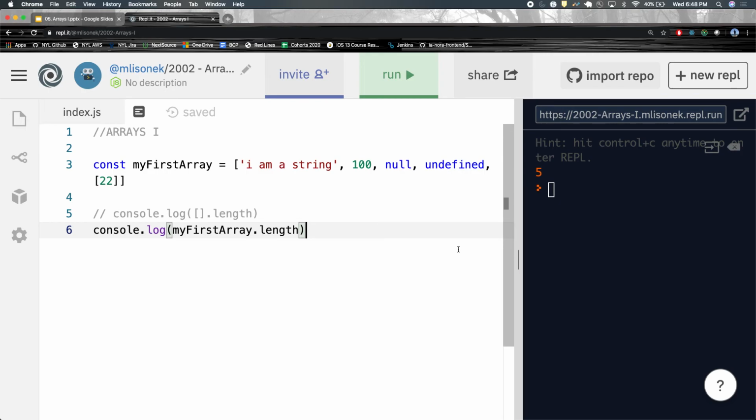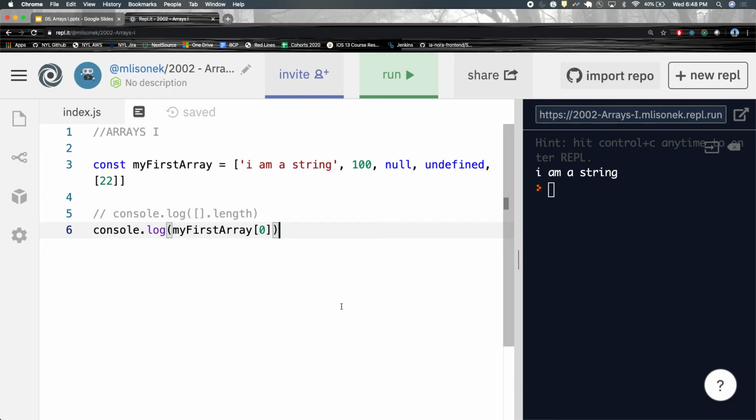And like strings as well, arrays have indexes. And like strings, the first index is the 0th index, okay? So if I say console.log my first array at 0, we get I am a string. Okay? Very, very similar to strings, right? If we were to console.log this I, we would do this string at index 0, bracket 0. Correct? This is the same thing. At the 0th index, we just have this whole string.